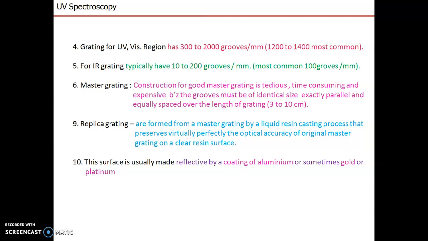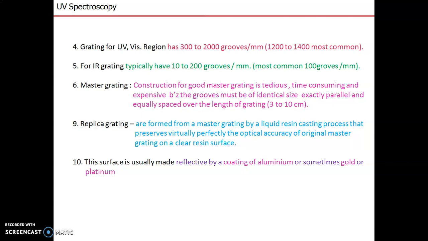How can we prepare the master grating? The master grating preparation is a very tedious, time consuming process, as well as expensive, because the grooves must be identical in size, exactly parallel and equally spaced over the length of the grating.